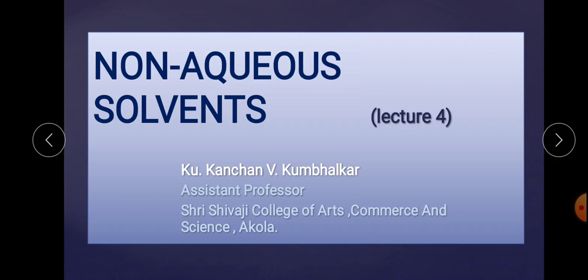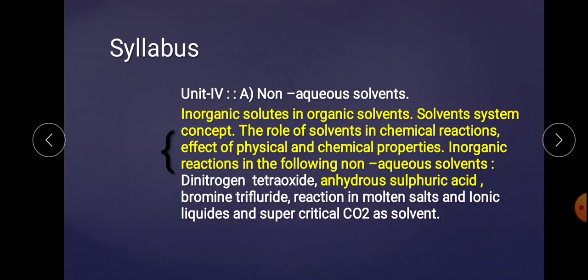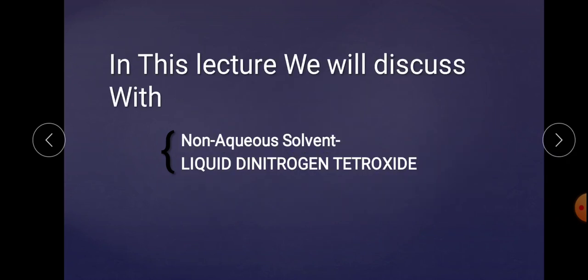So let's start with the fourth lecture. Before that, this is the overall syllabus of 4th unit, part A. The highlighted topics are already completed. In this lecture, we will deal with one more example of non-aqueous solvents, that is liquid dinitrogen tetroxide, that is N2O4. So let's start the information about liquid dinitrogen tetroxide, which is one of the non-aqueous solvents under our syllabus.